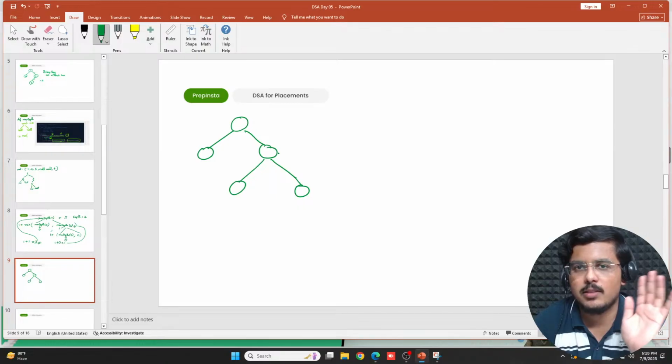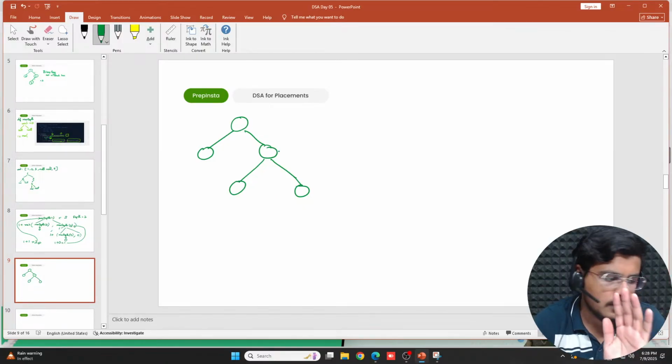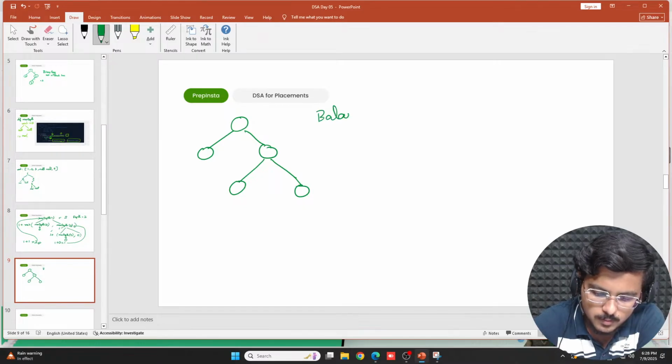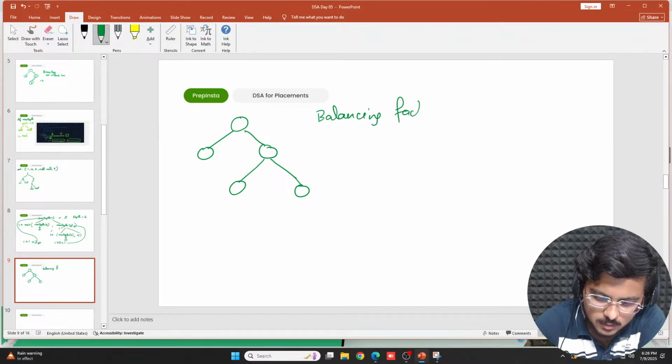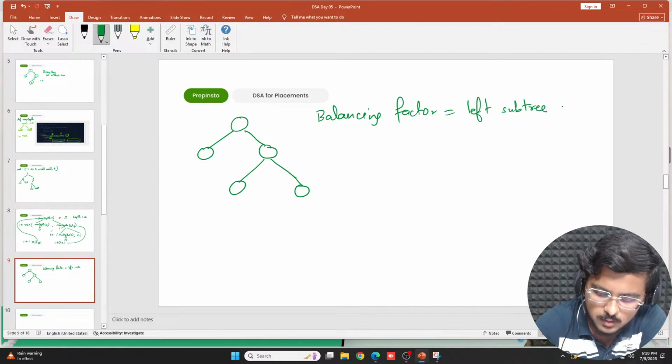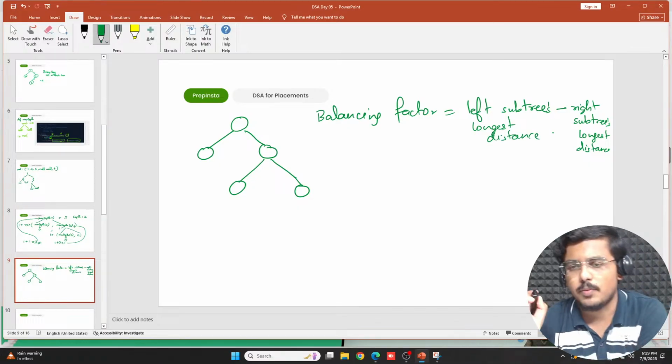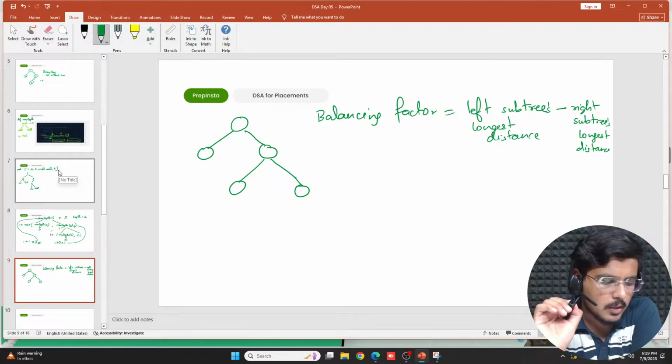The absolute value of balancing factor should not be greater than 1. Okay, so what is that basically? The balancing factor is the longest distance in the left subtree minus the longest distance in the right subtree. All you have to do is subtract them out, and the factor that comes out for a particular node is the balancing factor.